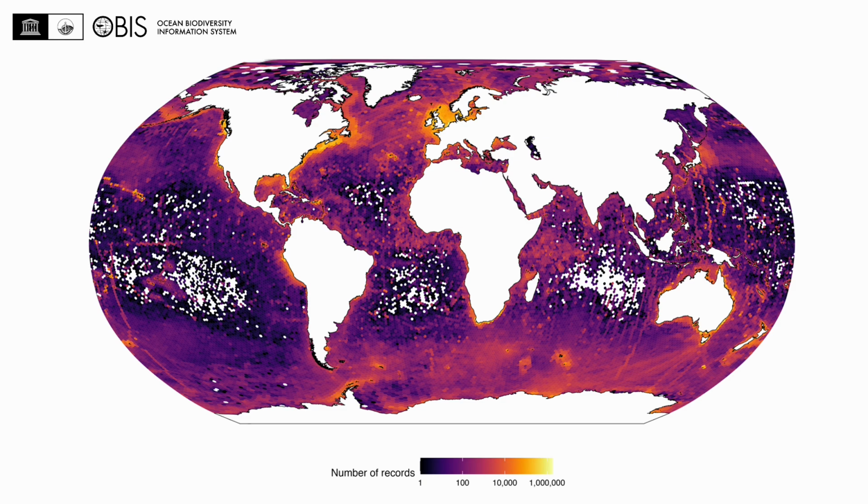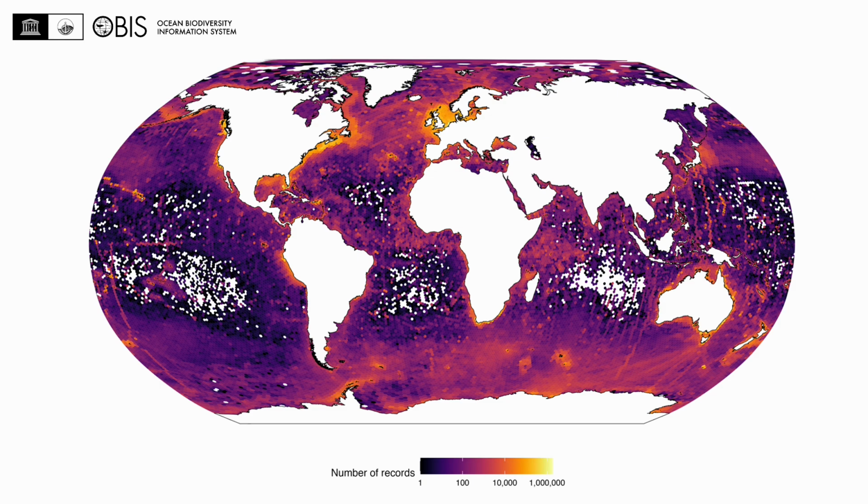And last year, we also added support for DNA sequences. In addition to the more than 100 million observations of marine species, the OBIS database now also hosts 180 million measurements and facts, as well as 20 million DNA sequences.